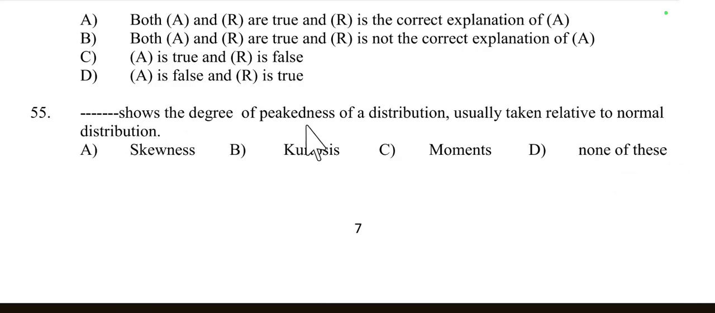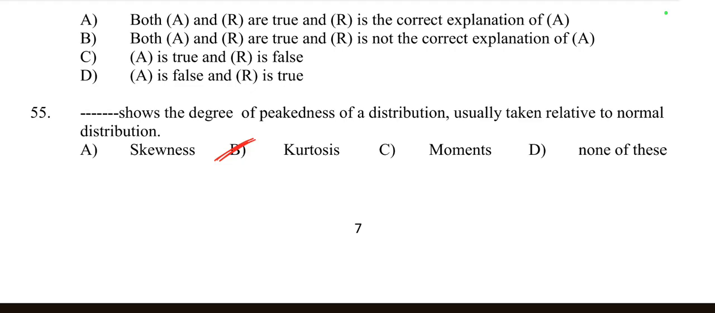Then question number 55. Dash shows the degree of bigness of a distribution, usually taken relative to the normal distribution. The degree of bigness is shown by kurtosis. We know kurtosis measures the degree of peakedness or flatness of a distribution, usually relative to the normal distribution. It indicates how heavy the tails of the distribution are and how sharply peaked the distribution is.